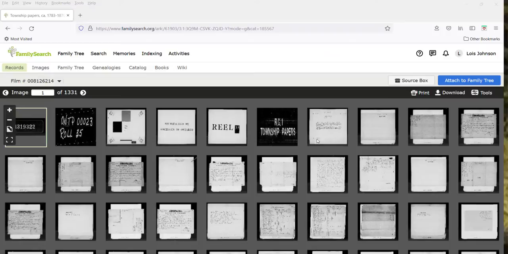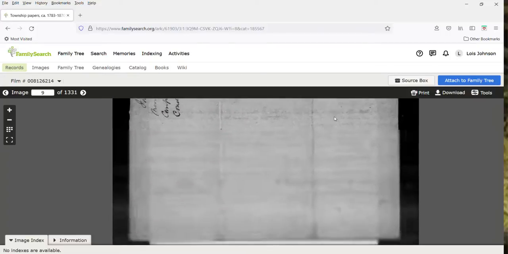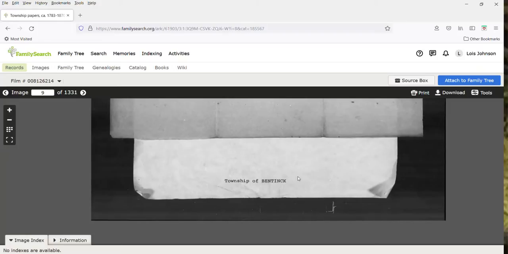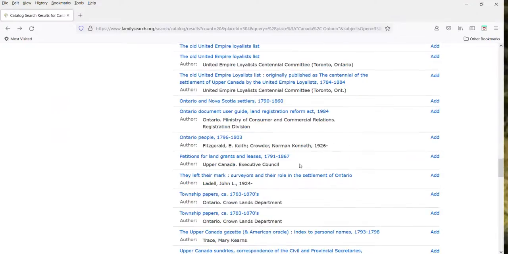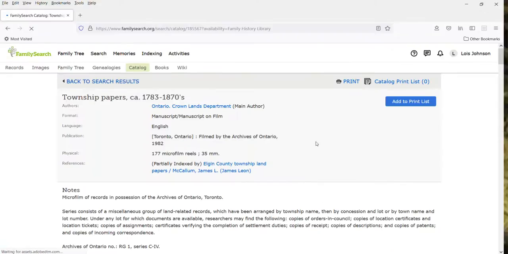Let's just take a look at the beginning here. If you go to the bottom, it tells you what township you're in. And this is the Township of Bentinck. That's not what we're looking for. So I'm going to have to move through, let's go back to here.